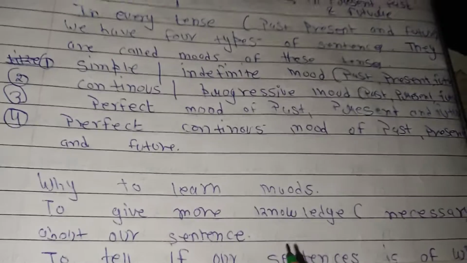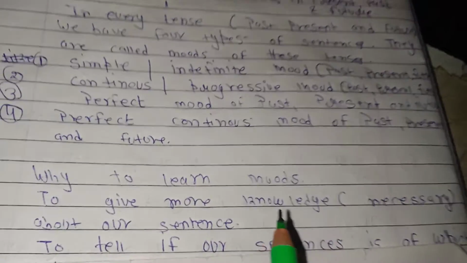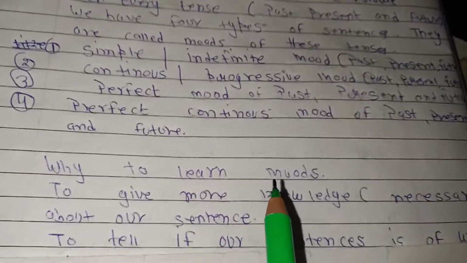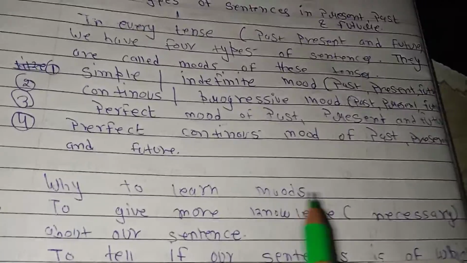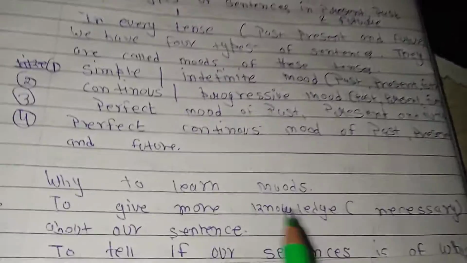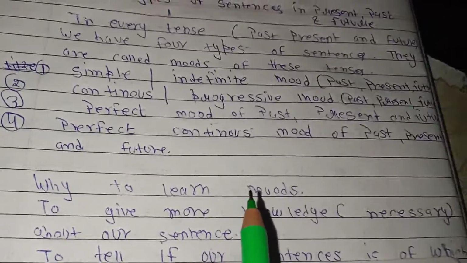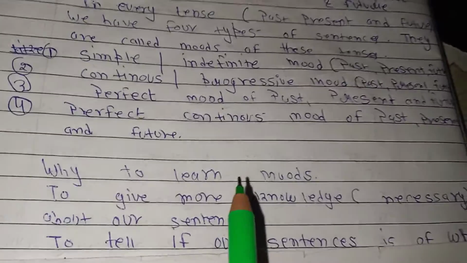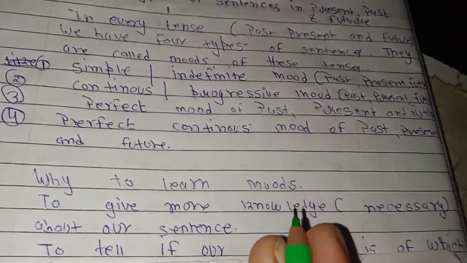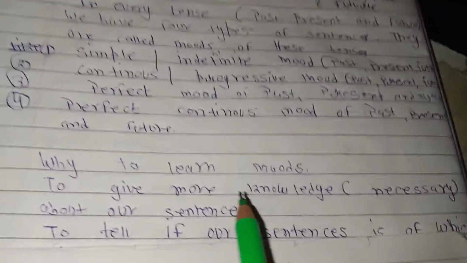For example, if I tell you to speak any sentence of present, which type of sentence will you use? This depends upon the situation. Like if you want to talk about a sentence of a completed action, then you should know that this is the perfect mode of that tense. So you must know the rules and other things, so that you can make a sentence in that mode of that tense.